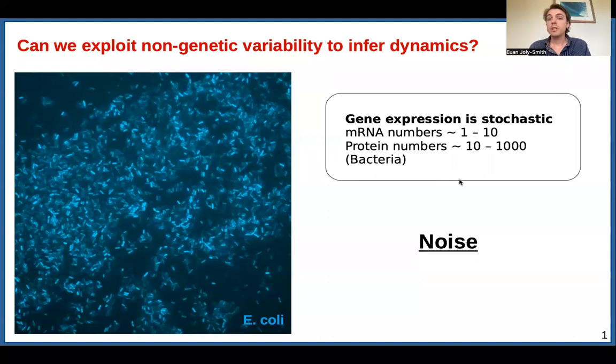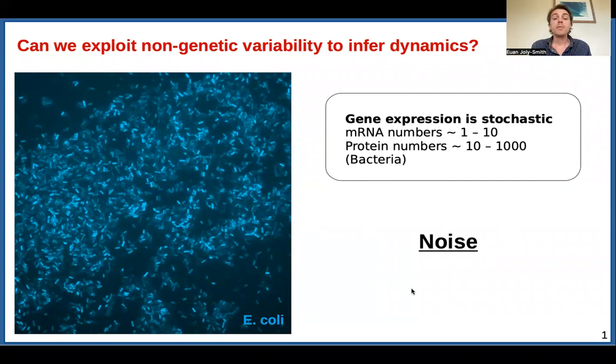This is because gene expression is a stochastic process. mRNA and protein numbers exist in relatively small abundances such that the random nature of the chemical reactions underlying gene expression becomes significant. So how can we exploit this variability to infer dynamics in gene regulation?